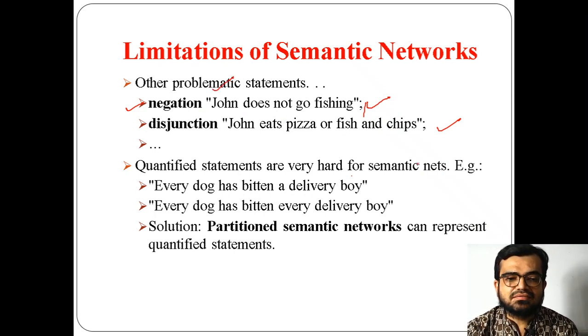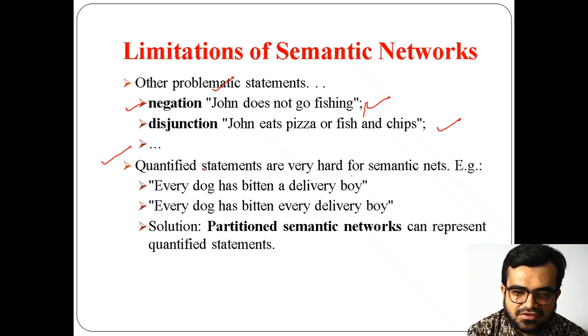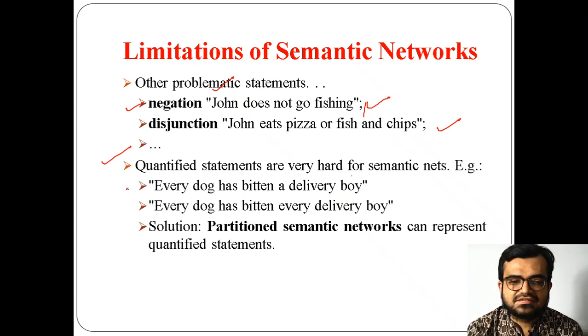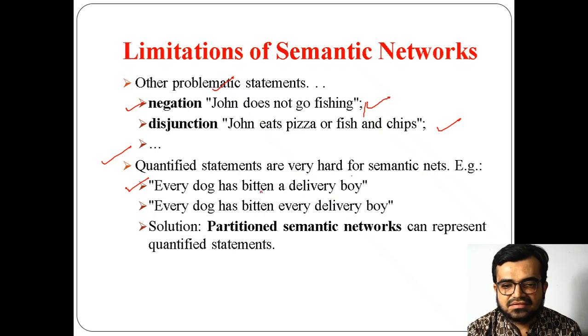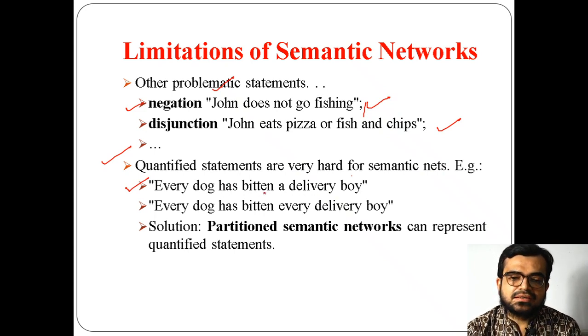Not only that, quantified statements are very difficult. The main drawback of semantic networks is that you cannot represent quantified statements. For example, every dog has bitten a delivery boy.